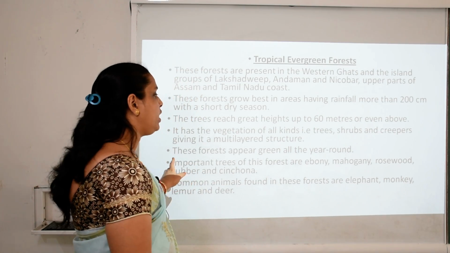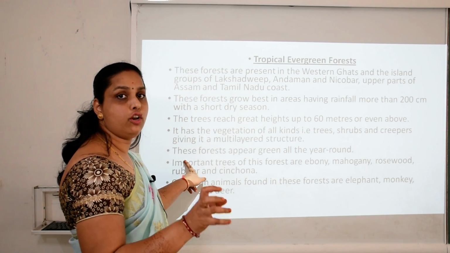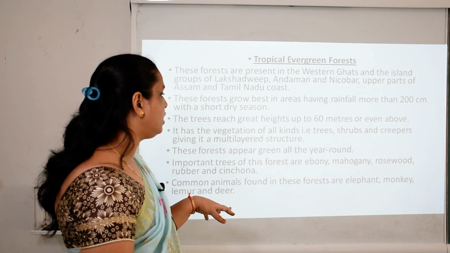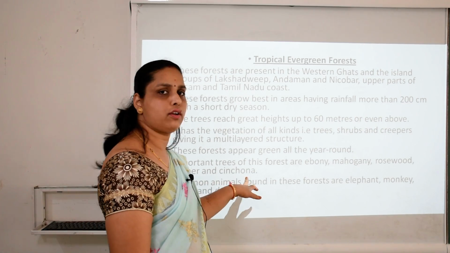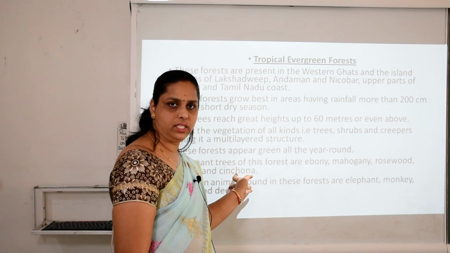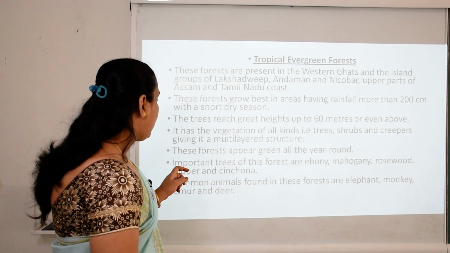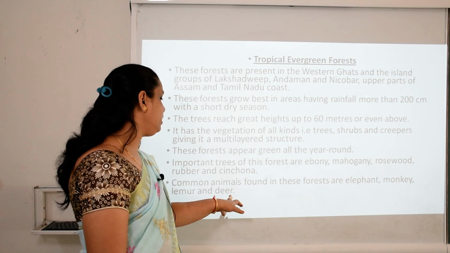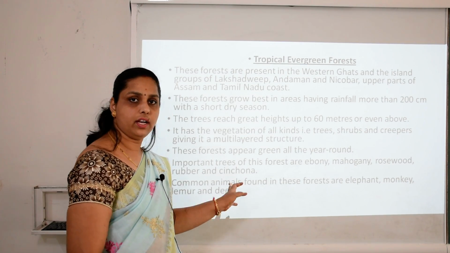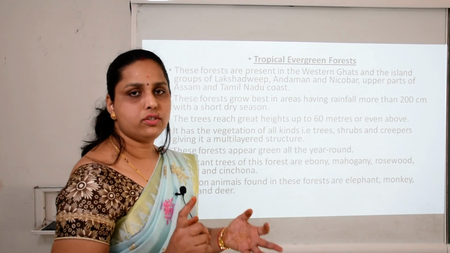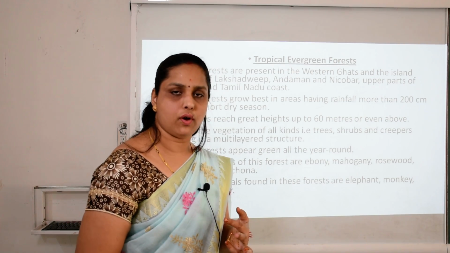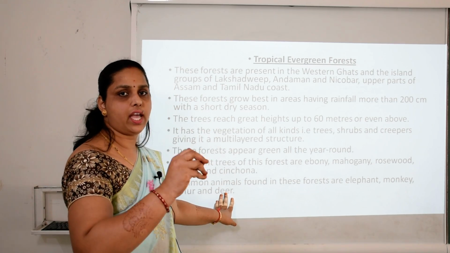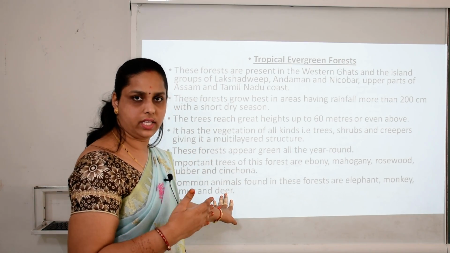These forests appear green all over the year. Important trees of the forest are ebony, mahogany, rosewood, rubber and cinchona. These are the names of the trees found there. The common animals found are elephant, monkey, lemur and deer. So both flora and fauna are found in these areas. Every characteristic of all these types you have to learn by heart.